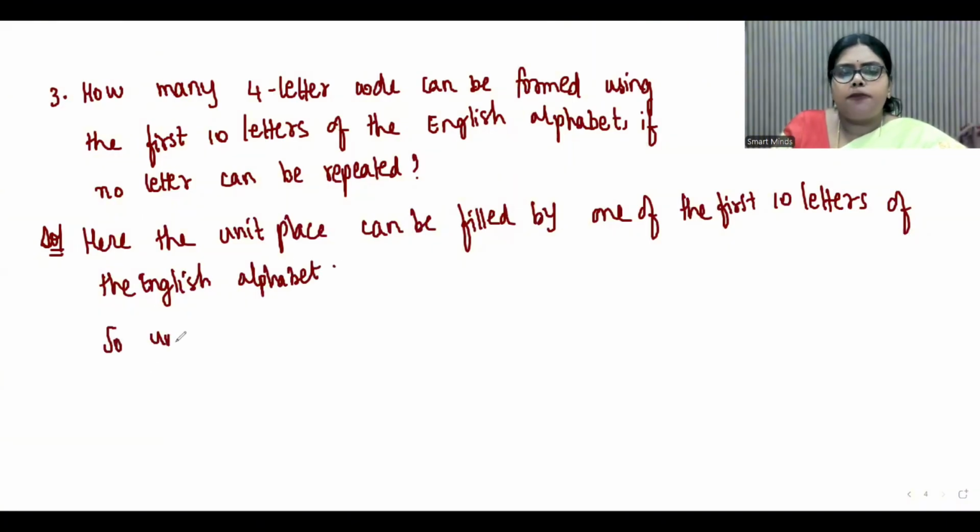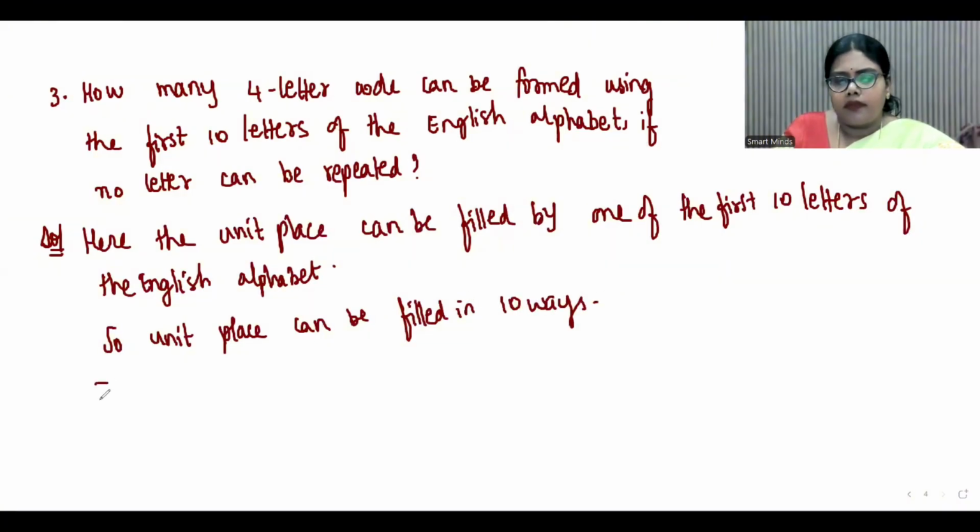So units place can be filled in 10 ways. And the tens place can be filled in 9 ways because repetition is not allowed.